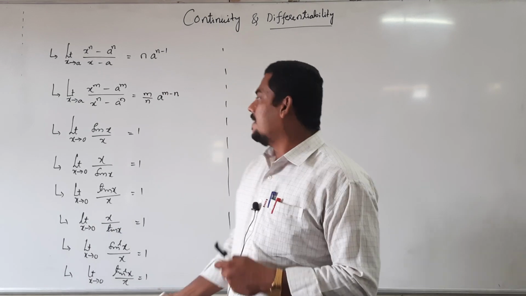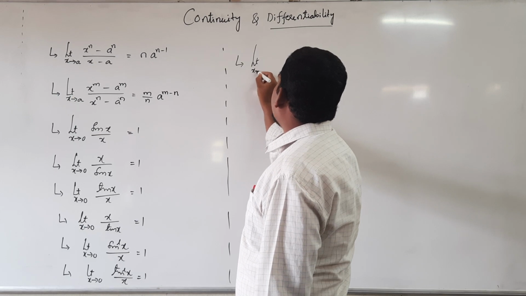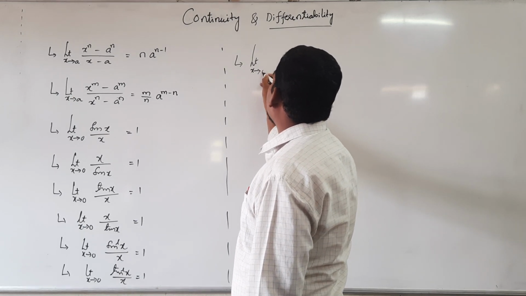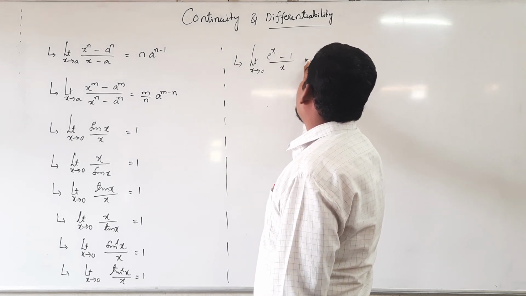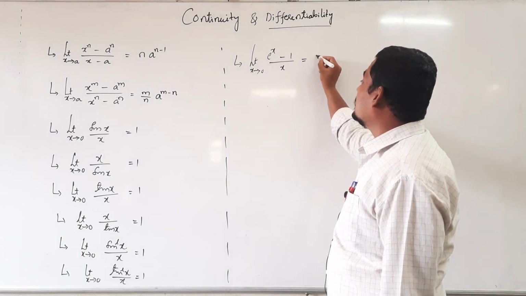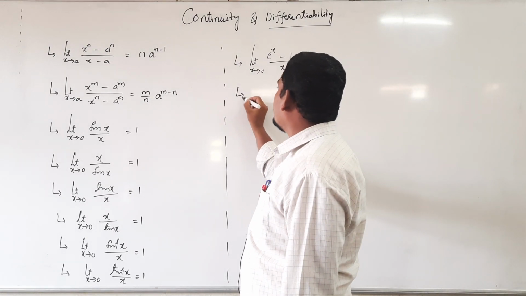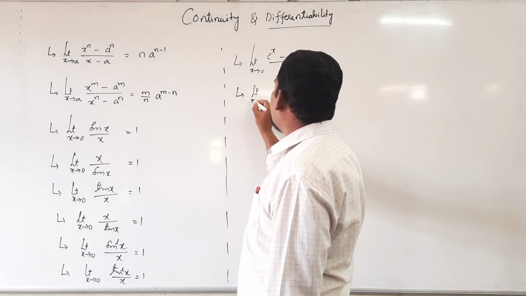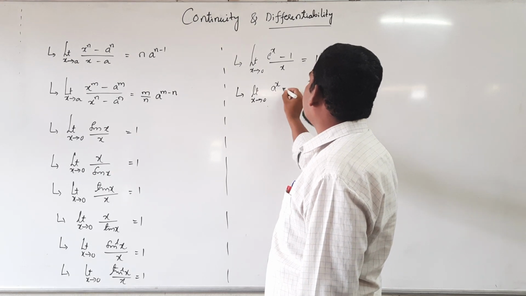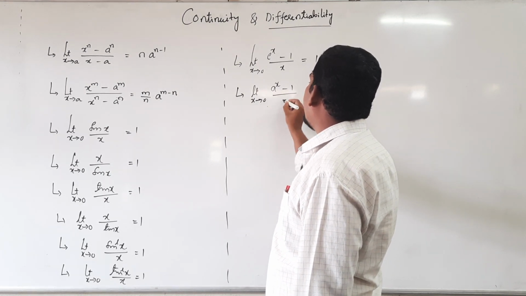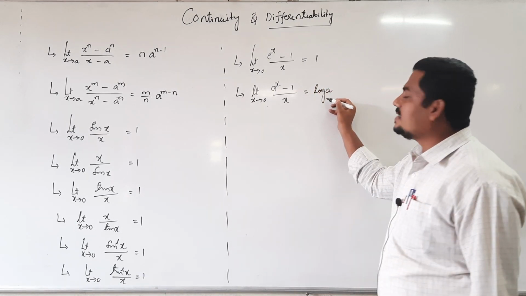Next, standard limit. Limit as x tends to 0 of e power x minus 1 divided by x, that is also 1. Next, limit as x tends to 0 of a power x minus 1 divided by x is equal to log a, and the base is e only.